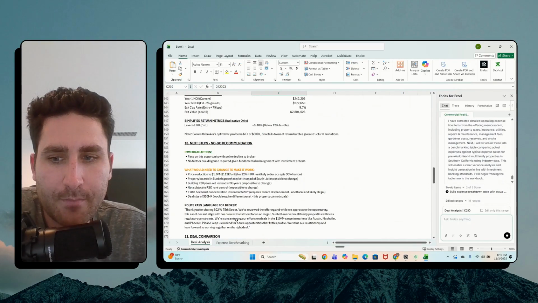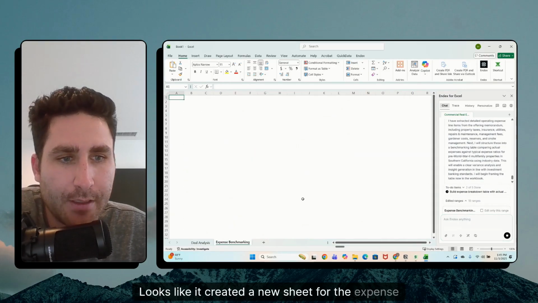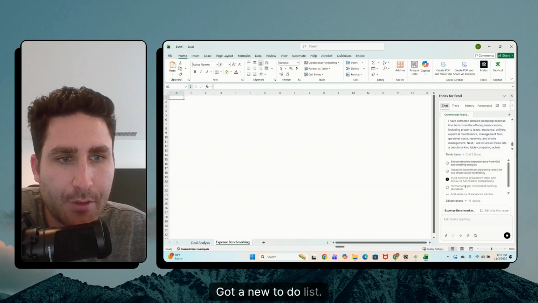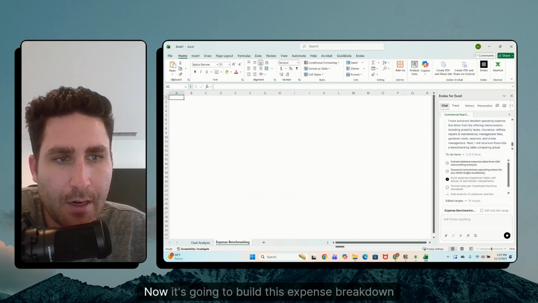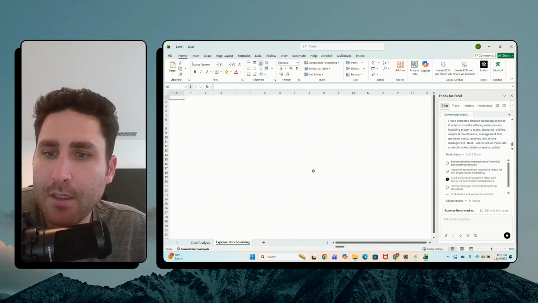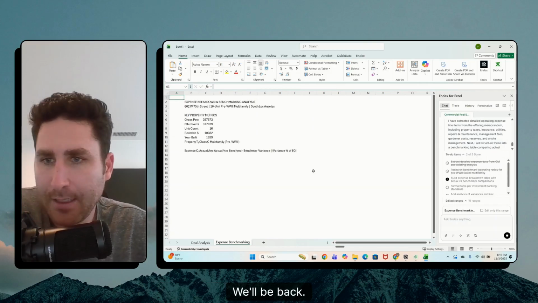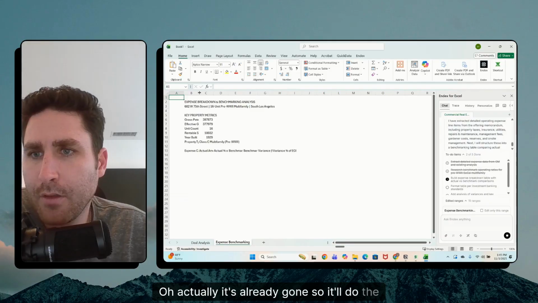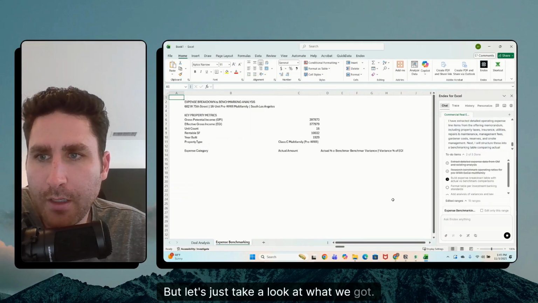Quick little update. Looks like it created a new sheet for the expense benchmarking. Got a new to-do list. So I did some research online. Now it's going to build this expense breakdown table with actual versus the benchmark comparisons. We'll be back. Oh, actually, it's already gone. So it'll do the formatting for us, but let's just take a look at what we got.